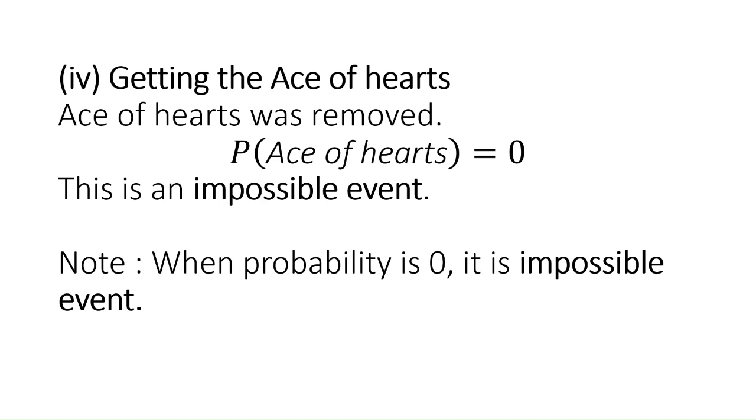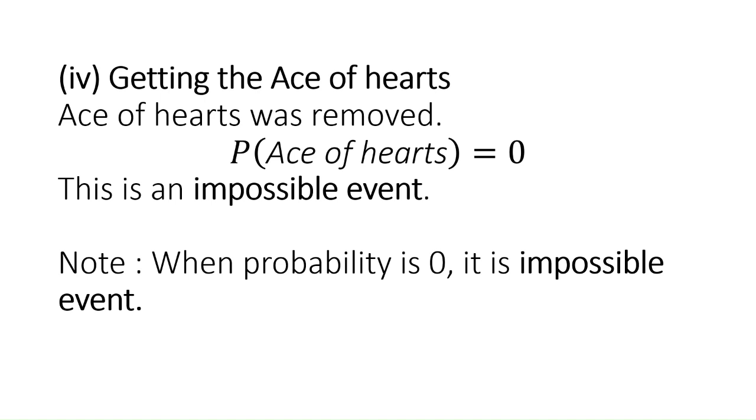According to the probability formula, the number of favorable outcomes by possible outcomes: here favorable outcomes are 0 because we cannot get the ace of hearts, as all heart cards are removed. So it becomes an impossible event, because when the probability is 0, it is known as an impossible event.